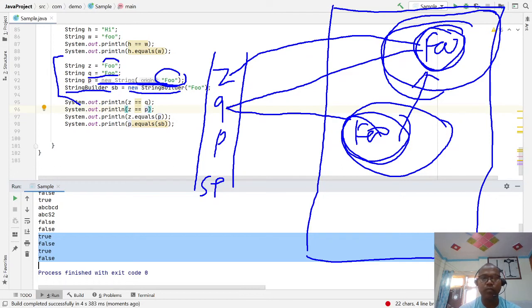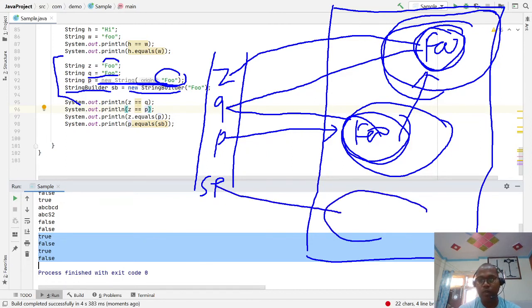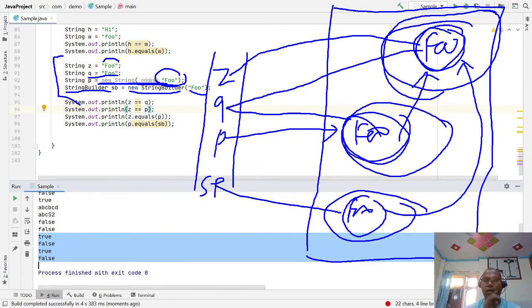This p is assigned to this string object. The StringBuffer new object is created, but the foo string literal goes to the pool memory, where foo is already created, so it is shared.